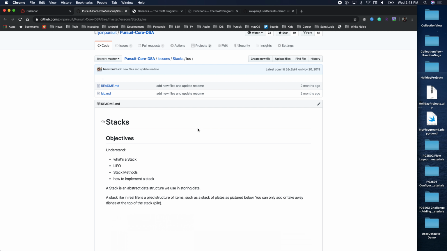Pop removes. And here we could return what we removed from the stack with some optional. Why are we marking it as an optional? Right? Because there might not be a value there. If there's no value, we simply return nil.